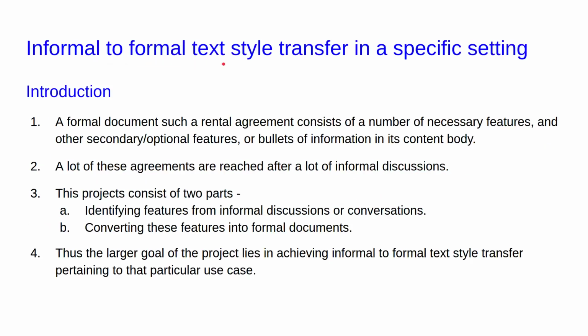Informal to formal text style transfer in specific setting. A formal document such as a rental agreement consists of a number of necessary features and other secondary or optional features. It may also consist of bullets of information in its content body. A lot of these agreements are reached after a lot of informal discussion. Thus, this project consists of two parts. First is identifying features from informal discussions or conversations, then converting these features into formal documents. Thus, the larger goal of the project lies in achieving informal to formal text style transfer pertaining to a particular use case.